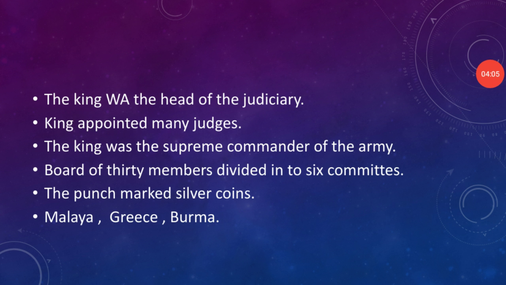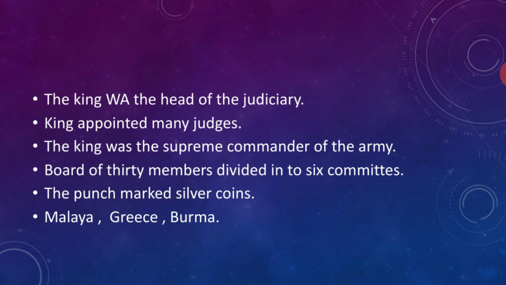Next one. So the 30 members will be divided into a number of committees. In each committee there will be 5 members. So overall, that means navy, armory, infantry, cavalry, the war chariots and the war elephants.